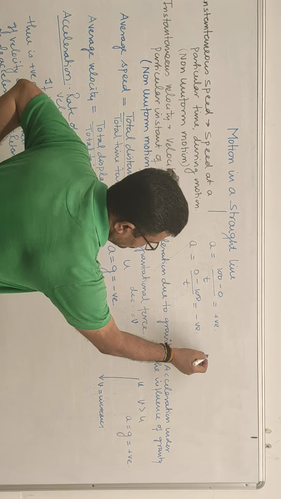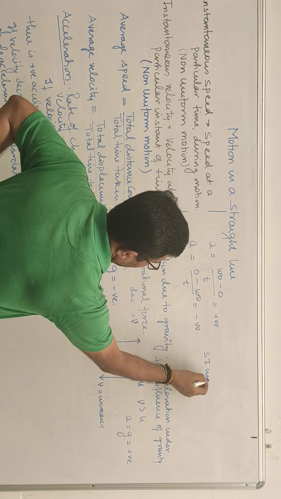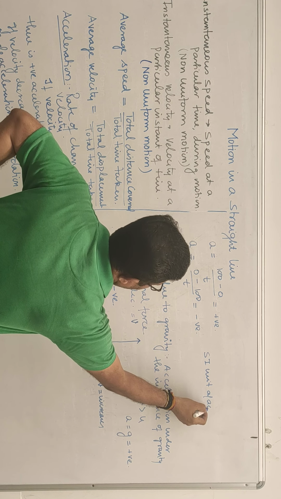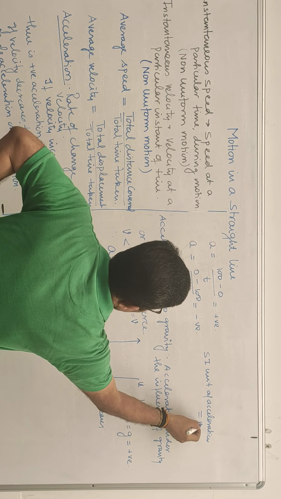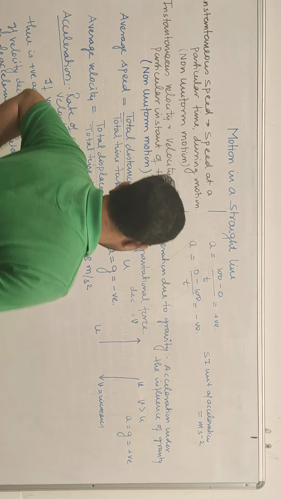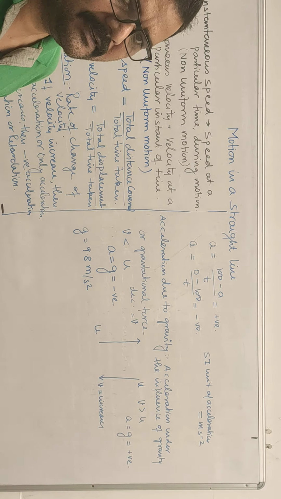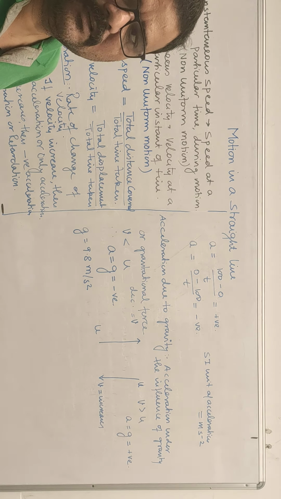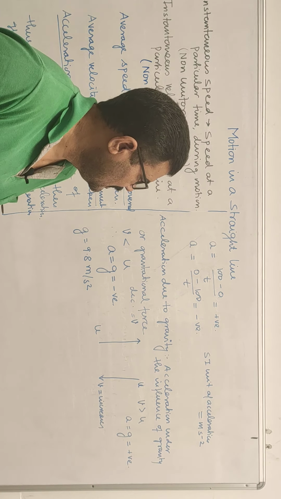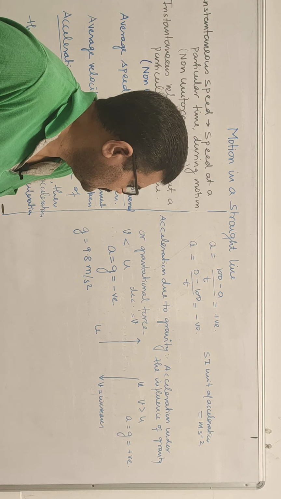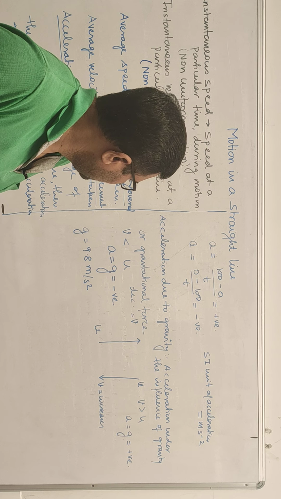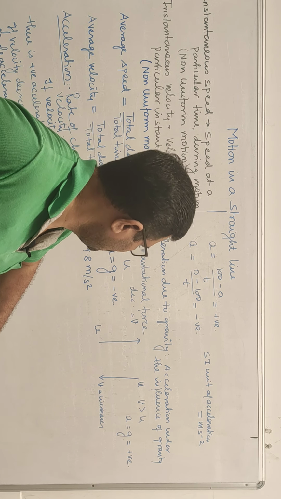Here also you must know the SI unit of acceleration, meter per second square. So if you are moving against the gravity, acceleration due to gravity will be considered as negative. If you are moving towards the gravity, it will be considered as positive.